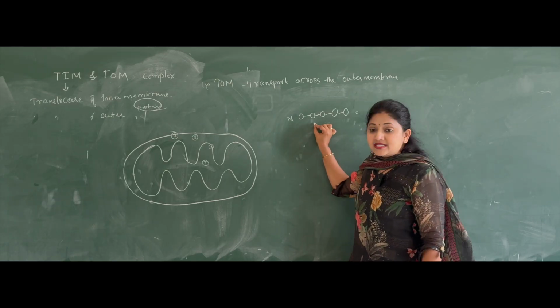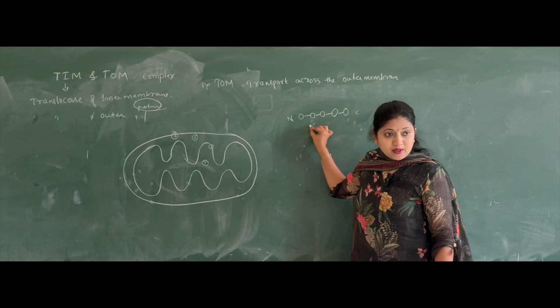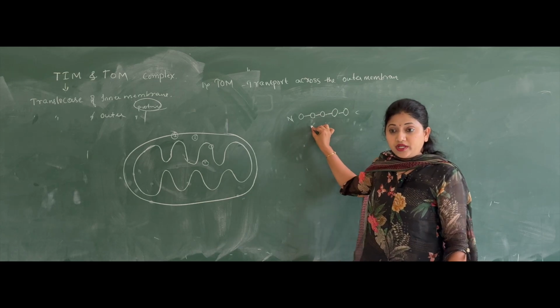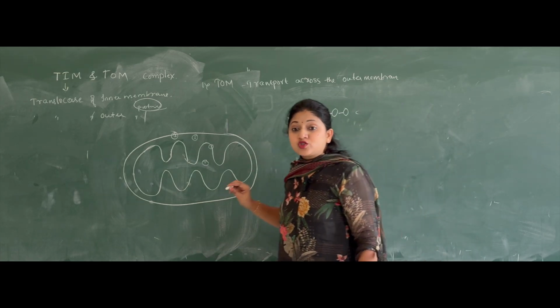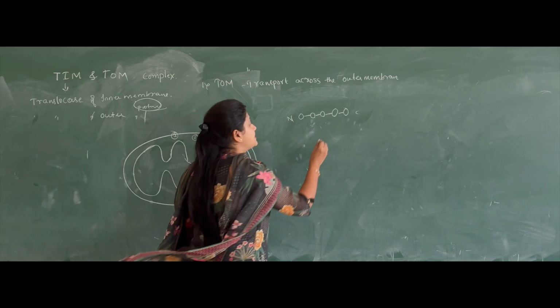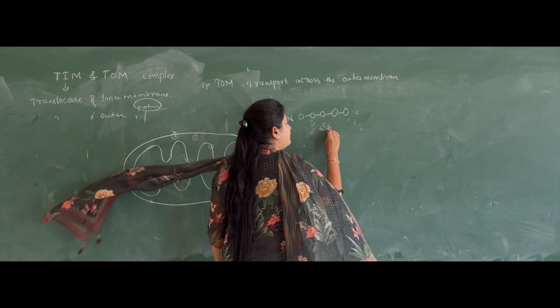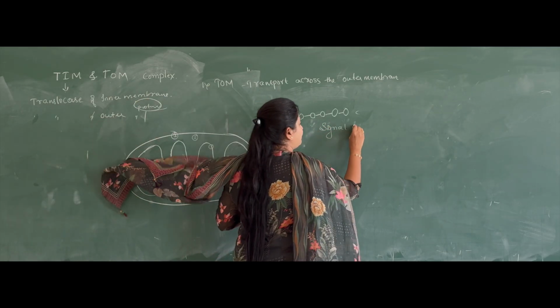Now this unfolded protein is searched for by recognizing its signal peptide. We have already studied about the signal peptide, right?